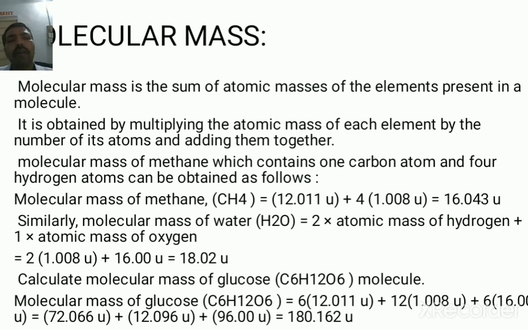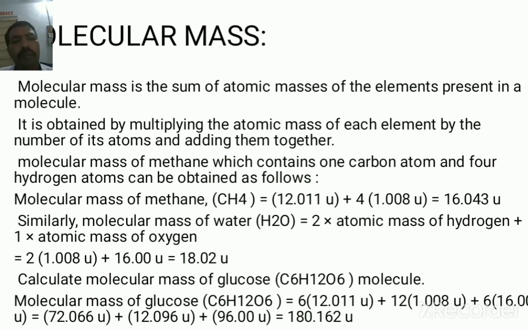Similarly, for the molecular mass of water, calculate 2 into atomic mass of hydrogen plus 1 into mass of oxygen. The mass of oxygen is 16 u, the mass of hydrogen is 1.008 u, and the total is 18.02 u. Also calculate the mass of glucose.